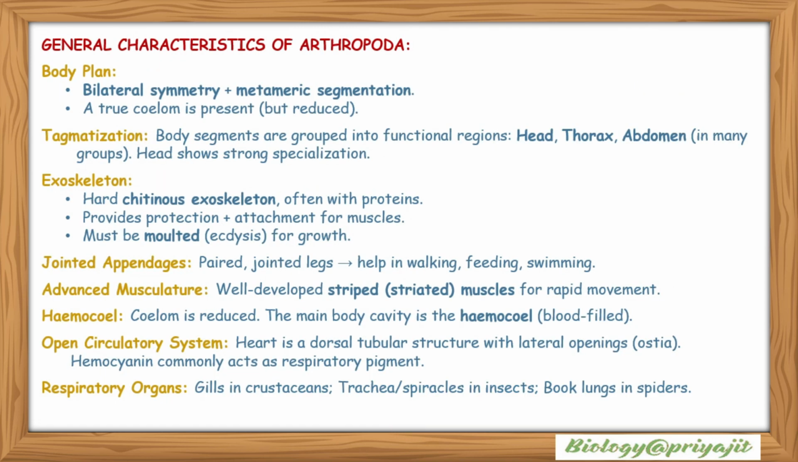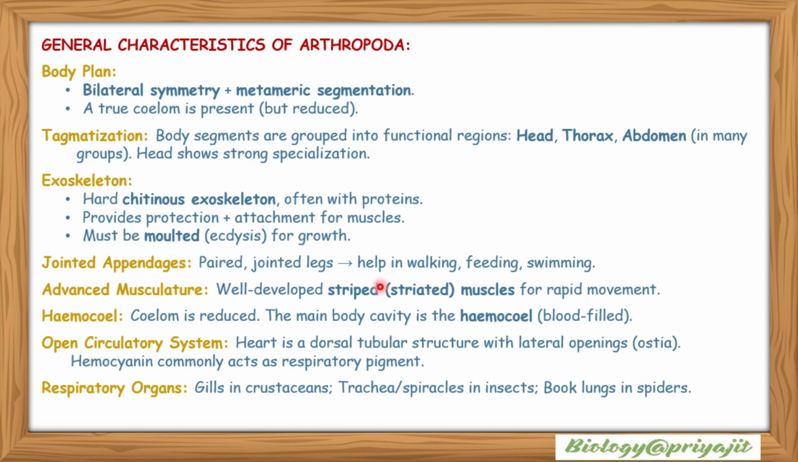General characteristics of Arthropoda: body plan. Their body is bilaterally symmetrical and they have metameric segmentation. A true coelom is present but reduced. Tagmatization: their body segments are grouped into functional regions like head, thorax and abdomen in many groups, and their head shows strong specialization. Exoskeleton: a hard chitinous exoskeleton, often with proteins. It provides protection and attachment for the muscles. It must be molted, or ecdysis, for growth.